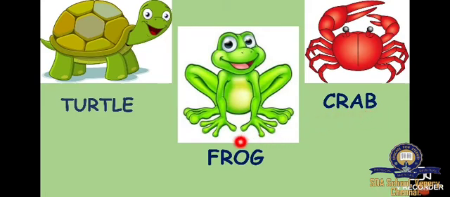These are the animals we can see in water and on land. Now, these animals live both on land and in water. These animals are living in water, in sea water as well as in fresh water.